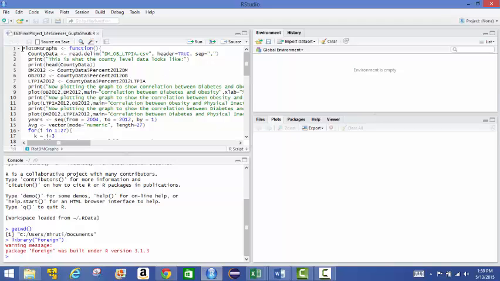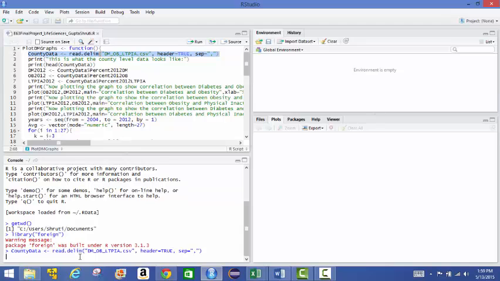Now we want to make sure that we have the functions loaded here. But before I do that, I want to execute all these step by step and show how this proceeds towards the analysis. So I'm going to execute the individual steps of the plot DM graphs function first. So here we are reading the file county data. So we do that.